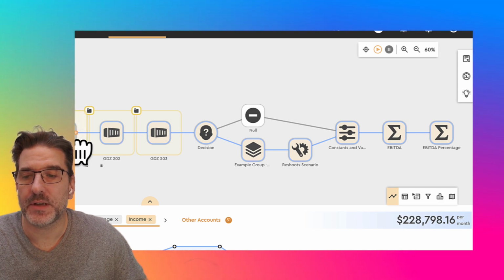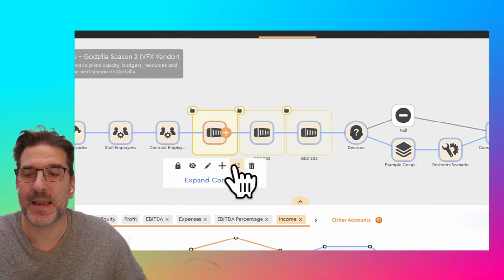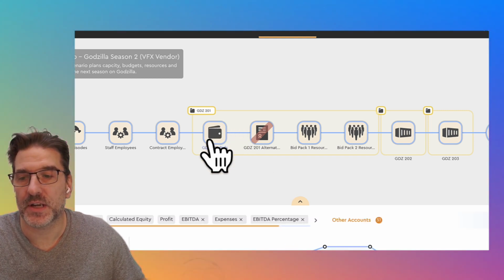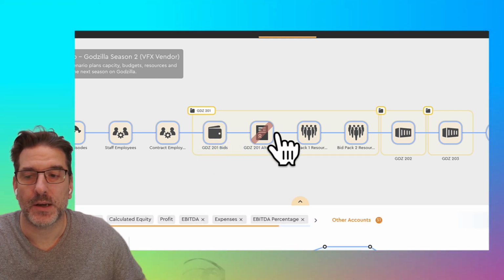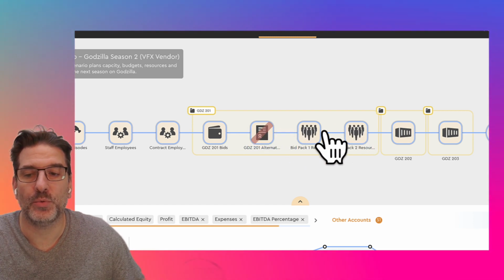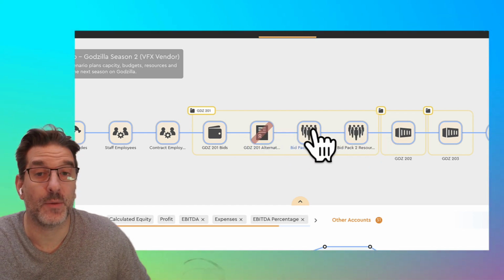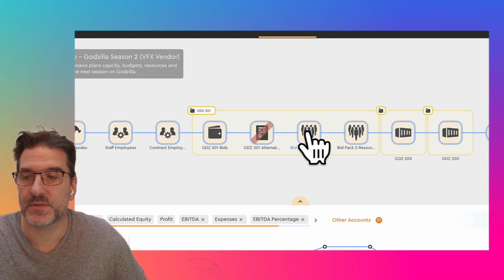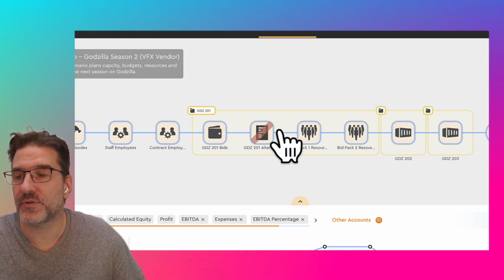These are containers, and inside each of these containers we can expand those open to see a multitude of inside events. So for example, we're calculating our income. I'm going to show you our contract event, which is another way of calculating income, and we're looking at resource projections that we're pulling directly from our bid to pull into here to measure out our needs versus wants for this kind of work. So let's look at our first event.